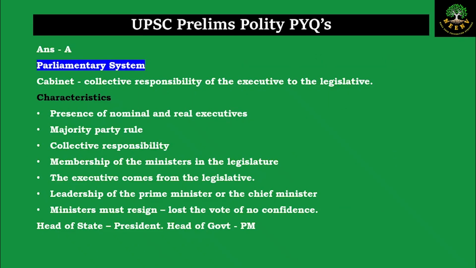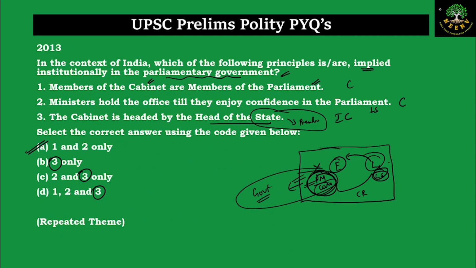So a parliamentary system is one in which the cabinet is collectively responsible to the legislature. That is, the executive is responsible to the legislature. What are the main characteristics? We have the majority party rule, we have the presence of nominal executives and the real executives, we have the collective responsibility, the executive comes from the legislature, the leadership of the prime minister at the union level, the chief minister at the state level. The ministers must resign if they lose the vote of no confidence. And here, head of the state is the president, head of the government is the prime minister. Because the statement told the cabinet is headed by the head of the state, the president, it is wrong. The cabinet is headed by the prime minister. So answer will be A, 1 and 2 only.